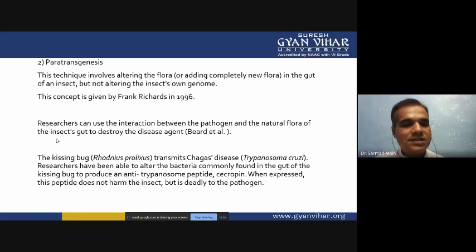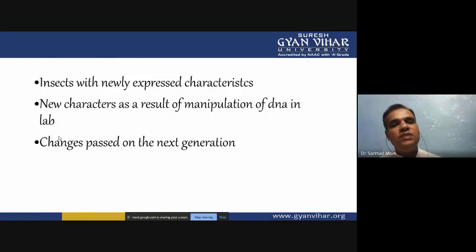disease agent. The kissing bug transmits Chagas disease. Researchers have been able to alter the bacteria commonly found in the gut of the kissing bug to produce an anti-trypanosome peptide, cecropins. When expressed, this peptide does not harm the insect, but it is deadly to the pathogens. So we are able to control the population of the kissing bugs. The insect has newly expressed characteristics, new characters as a result of manipulation of DNA in the lab, and the change is passed on to the next generation.